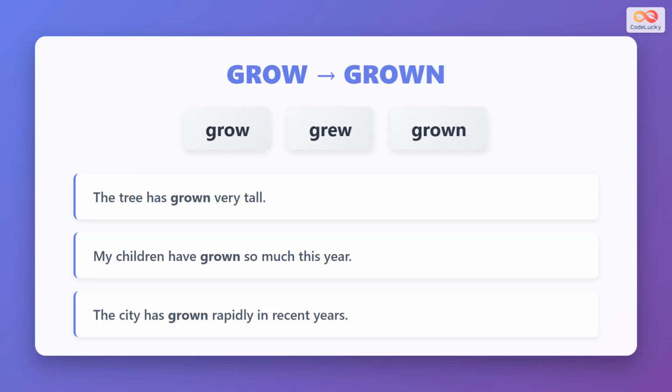Next is grow. The base form is grow, the past simple is grew, and the past participle is grown. Let's see it in action. The tree has grown very tall. My children have grown so much this year. The city has grown rapidly in recent years. Grown describes something that has increased in size or developed over time.